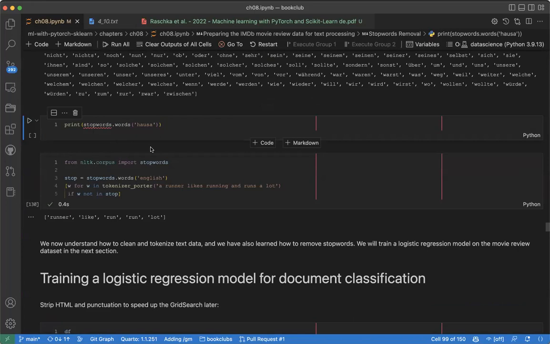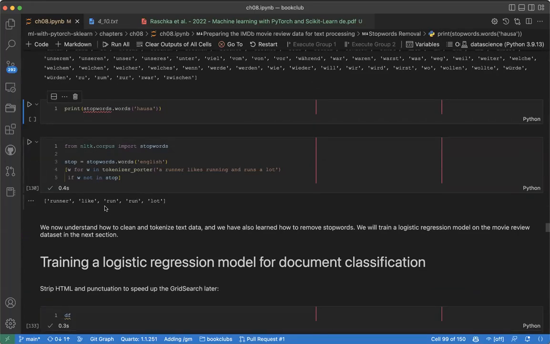Now we need to create a function that can remove all stop words from our text. We can have something that, for each word in the tokenized text, if the word is not a stop word, returns it.